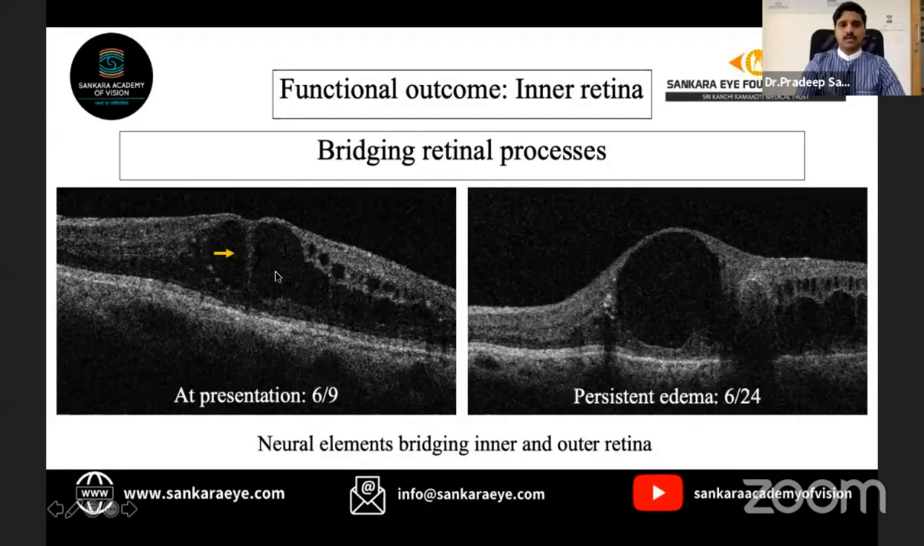Bridging retinal processes. Here we can see that within this cyst, there is a bridging process.